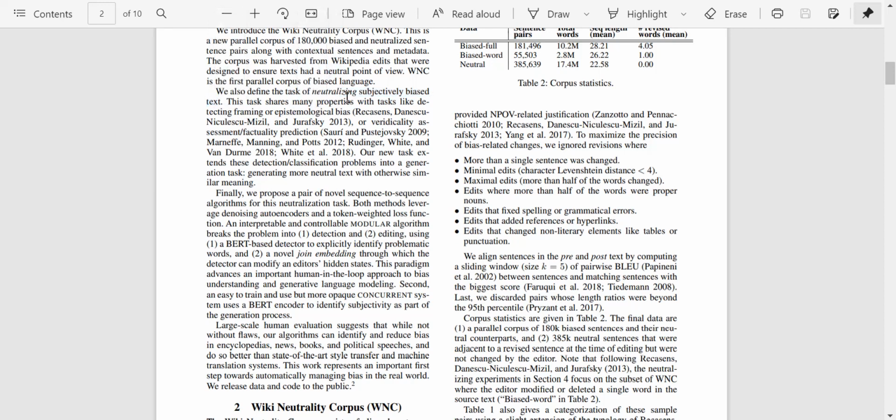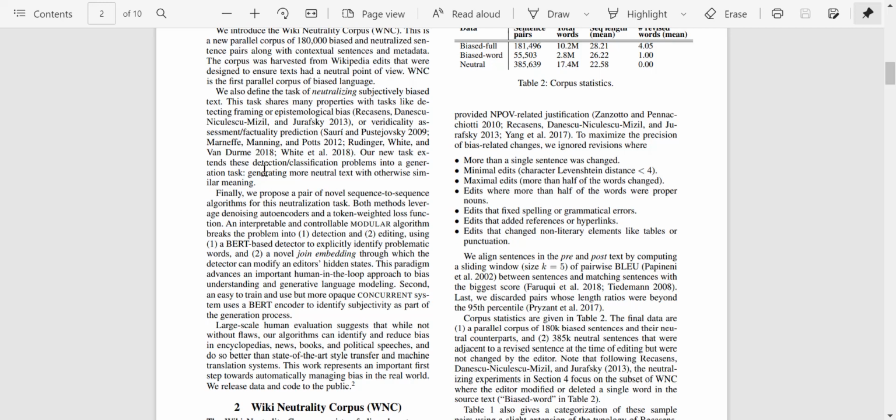This task shares many properties with tasks like detecting framing or epistemological bias, or veridicality assessment, factuality prediction, and in between these references I hope I'm not missing something. What they're saying is the task which they're going to do is also somewhat related to these tasks.